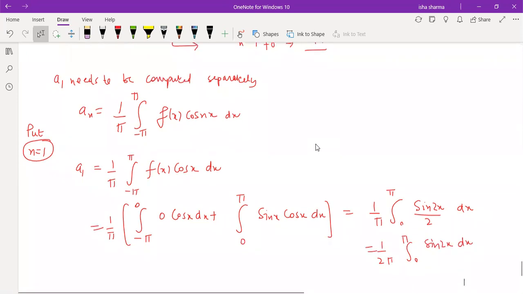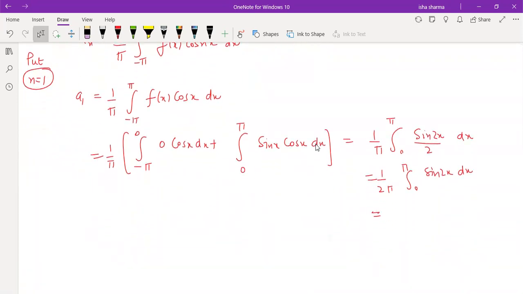Please tell me the value of this integral. What is the final answer for A1? What is the value of A1 which you will be getting from here? Have you done the calculation?